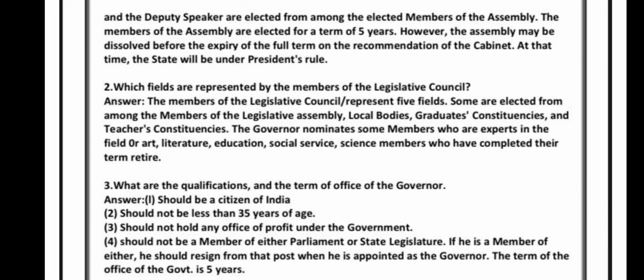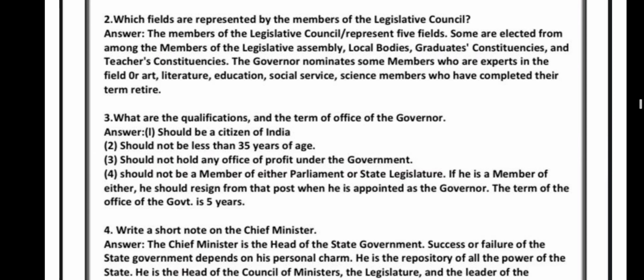So moving on to the next question, which fields are represented by the members of the Legislative Council? See, the members of the Legislative Council represent 5 fields. See, some are elected from among the members of the Legislative Assembly itself, or local bodies, graduate constituency and the teachers constituencies. The governor nominates some members who are experts in the field of art, literature, education, social service, science. Members who have completed their term retire.